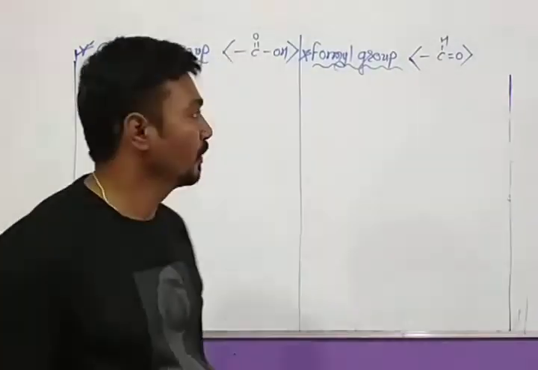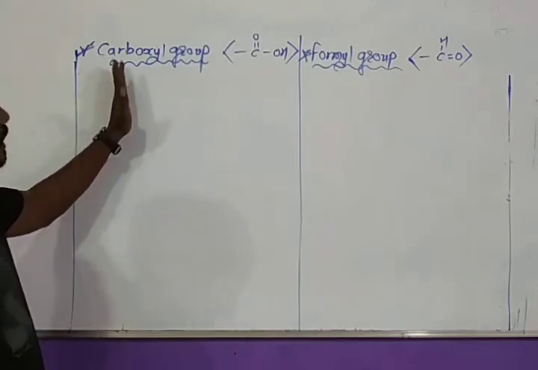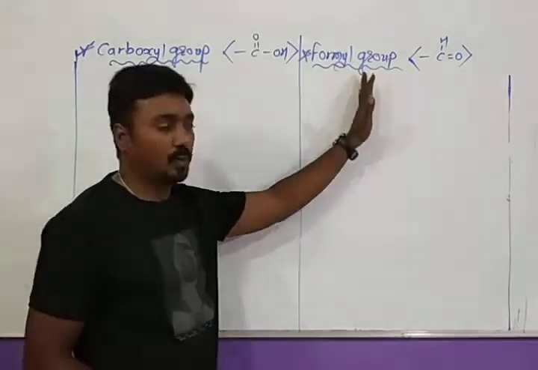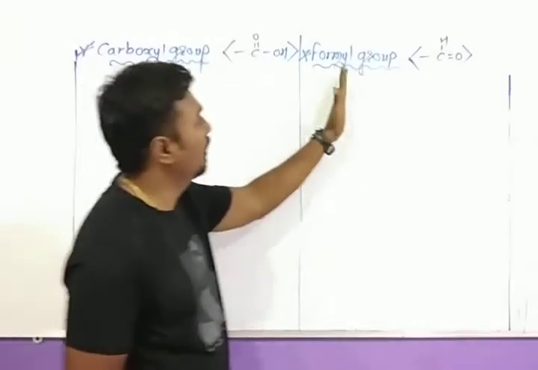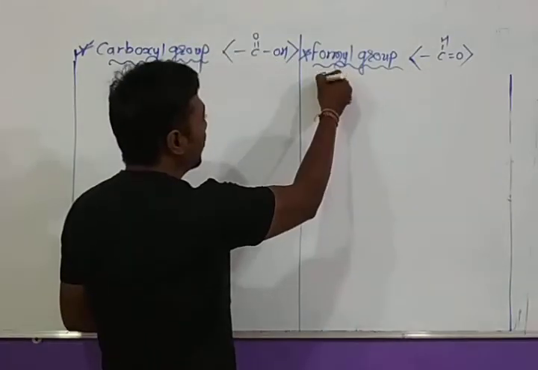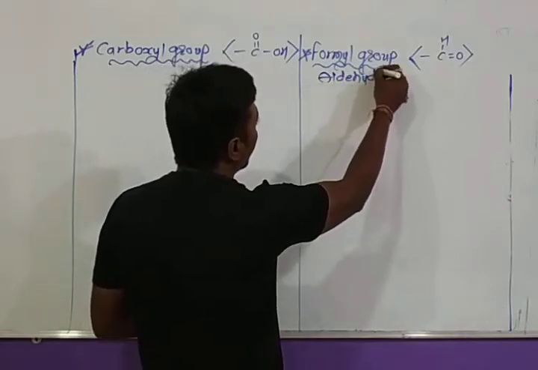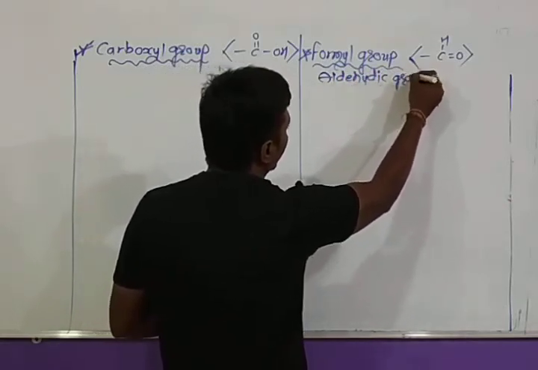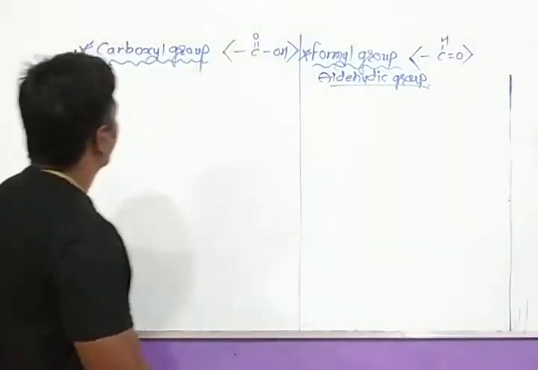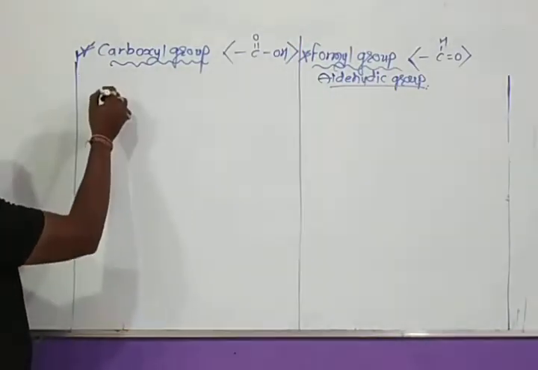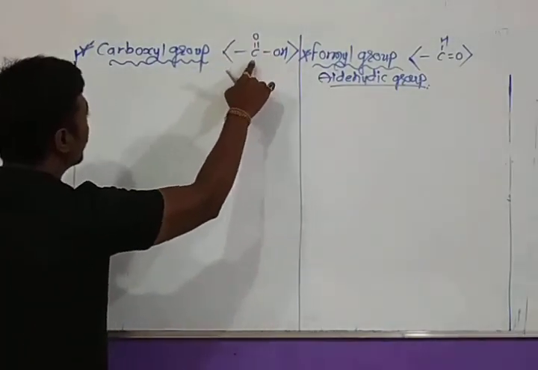Hello friends, our today's functional groups are the carboxyl group and the formyl group. Carboxyl groups are present in carboxylic acids, and the formyl group is the aldehydic group, which is always present in an aldehyde. Look, this is the C double bond O H carboxyl group.